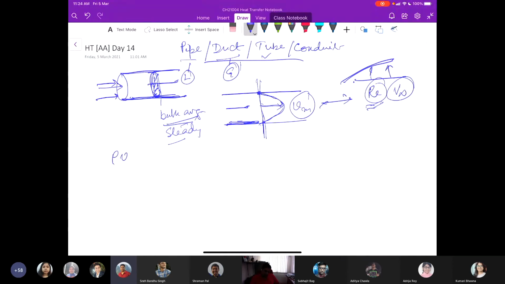That is, rho times the mean velocity when it is flowing through a cross section AC, we can write as the integral of rho V, which is a function of the radial direction and the axial direction, if I say this is the x direction, velocity is a function of r and x, through a cross section dAC, integrated over AC. Here this is the mass flow rate, rho is the density, AC is the cross-sectional area of flow, and V, a function of r and x, is the velocity profile.